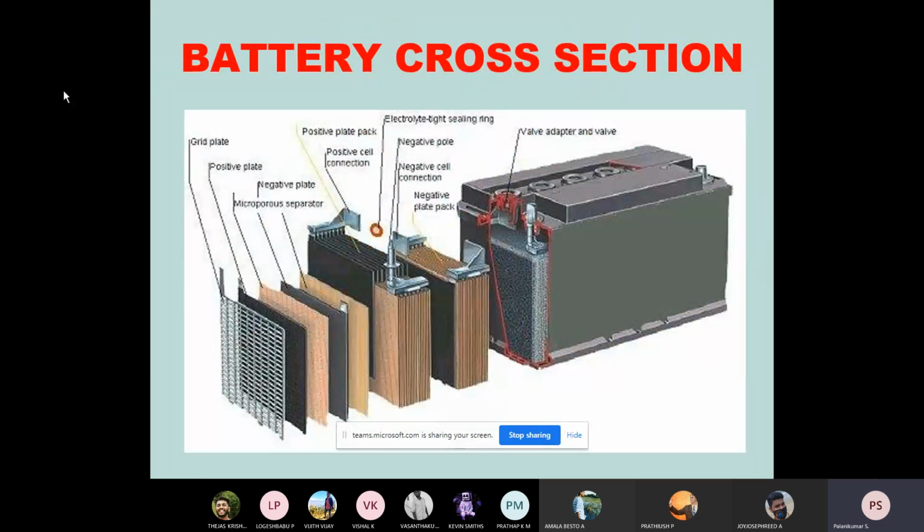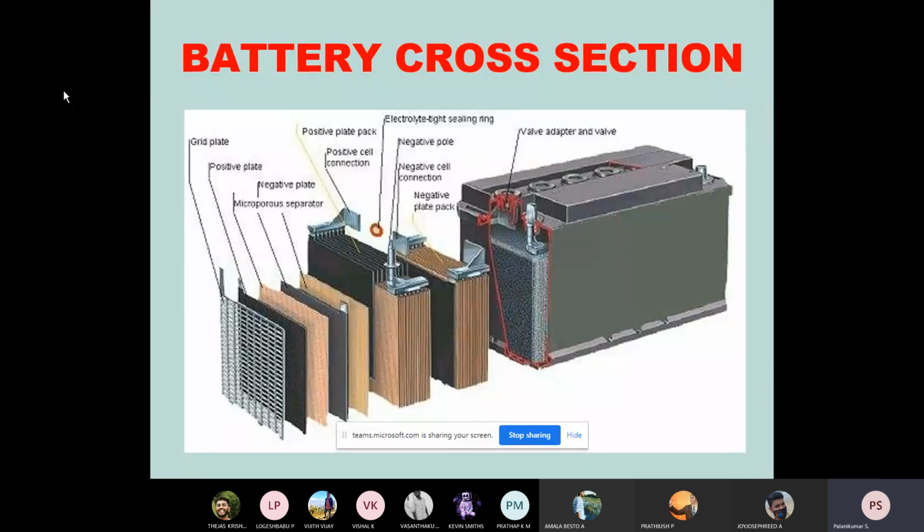And this is the very fundamental battery cross section. We already know a grid plate is there, a positive plate, and a negative plate. A microporous separator will allow the electrolyte to go through, and it will be separating there. And a positive plate pack we can also have.